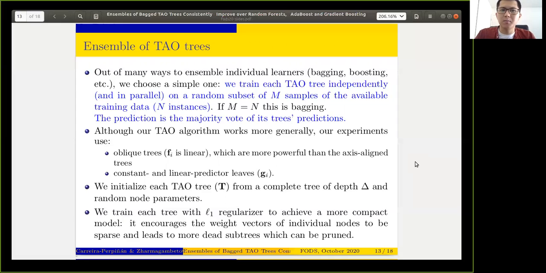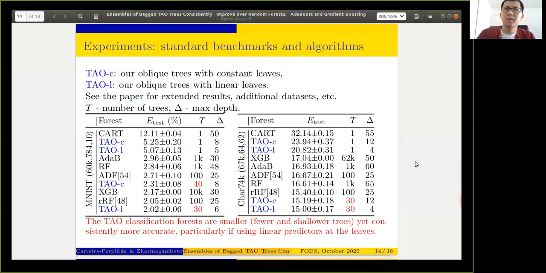As I mentioned multiple times, we use oblique trees, oblique splits, and our leaves are either linear, as in conventional trees, or constant. We initialize each TAO tree from a complete tree of depth delta and random node parameters. Additionally, we employ L1 regularization in both leaf optimization, if necessary, and decision node optimization to obtain sparse trees. This makes us use few features in each node. It also leads to more tree pruning, okay?